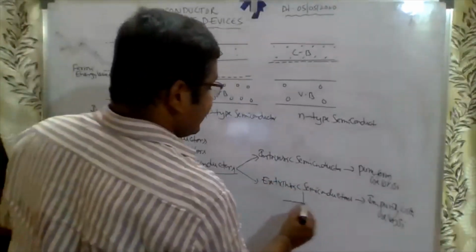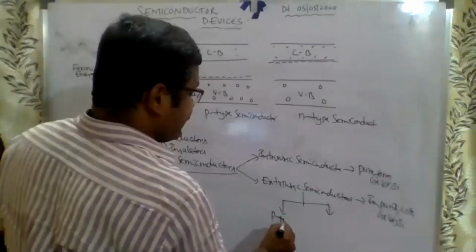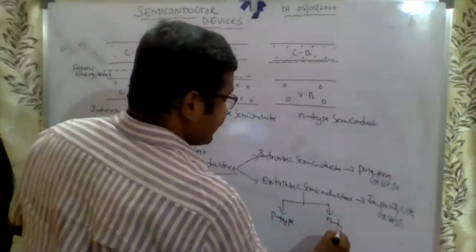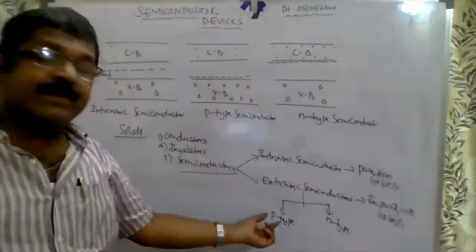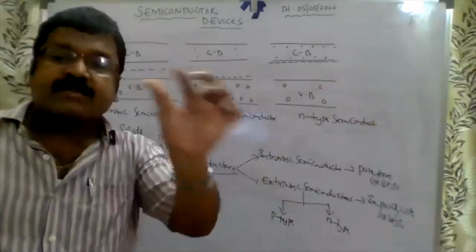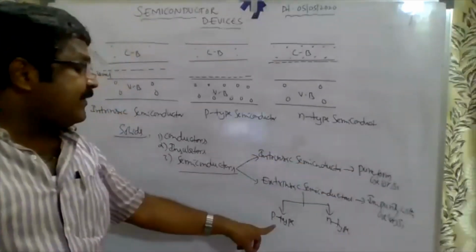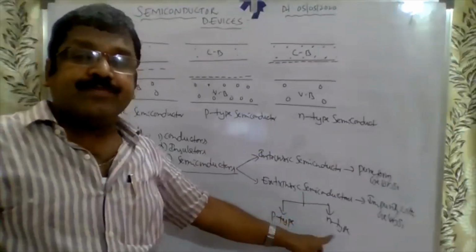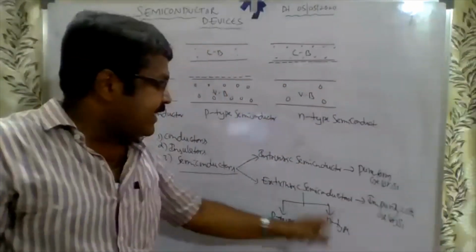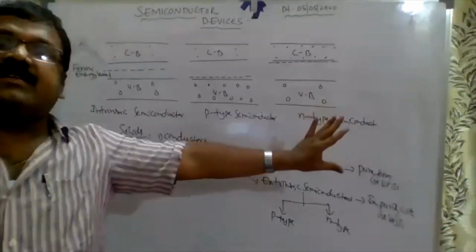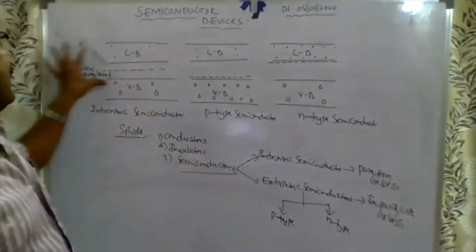Again, this impurity divides into two types: one is P type, second one is N type. How to form the P type? Third group element added to the pure form of germanium or silicon, we get P type. How to get the N type? Fifth group elements added to the pure form of germanium or silicon, we get the N type. This is the explanation, explained yesterday also and repeated today.